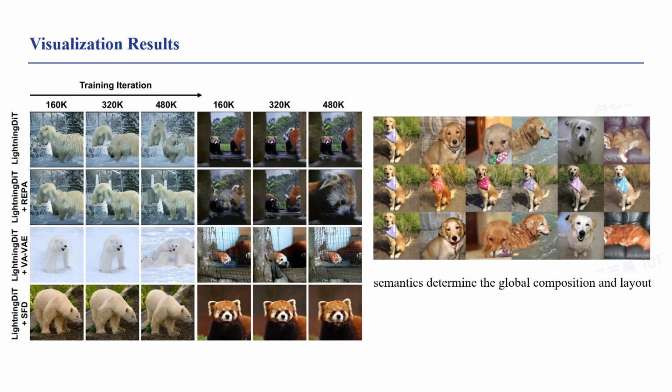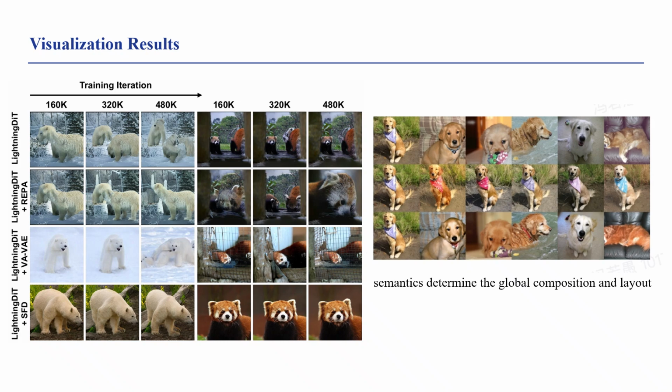Next, we show some qualitative results. The figure on the left presents generation results at different training iterations, 160K, 320K, and 480K. Under the same random seed and identical initial noise, SFD is able to generate clearer structures and more realistic details even at early stages of training. This indicates a significantly faster convergence compared to other variants.